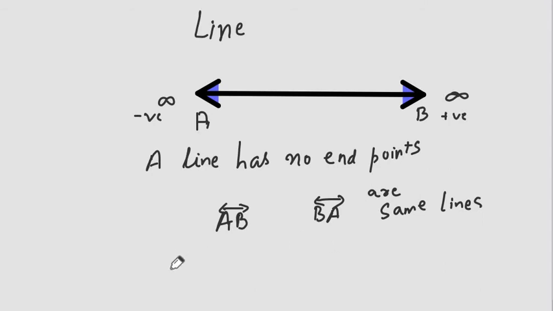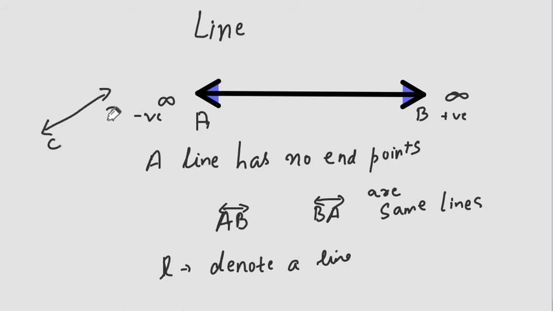Sometimes a line is denoted by a small letter like l. So l is used to denote a line. For example, if I make a line CD, then I can write CD as small l. So either you write CD with the line symbol or you write l. It's the same thing.